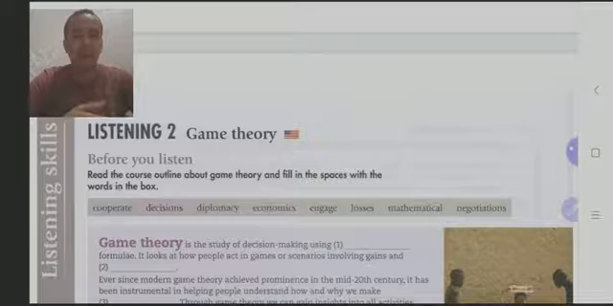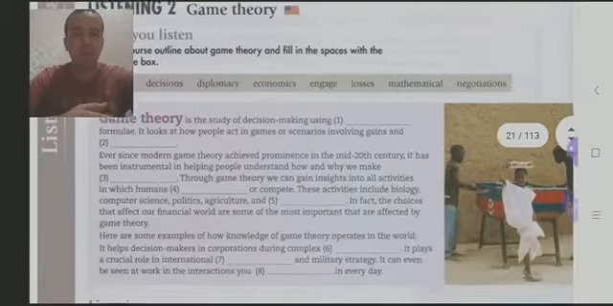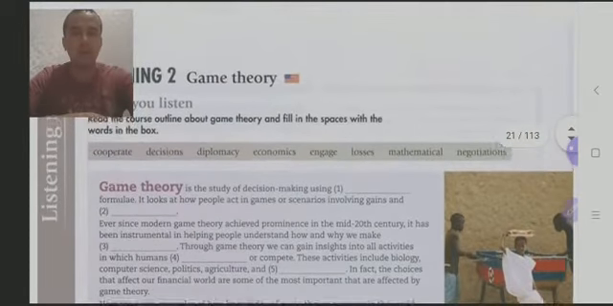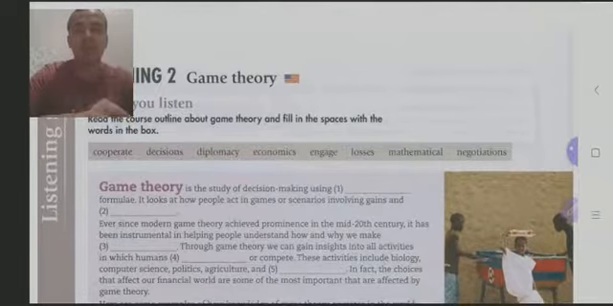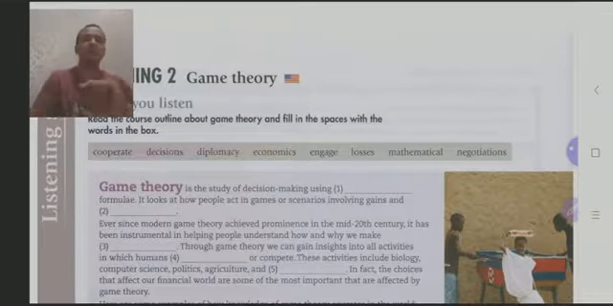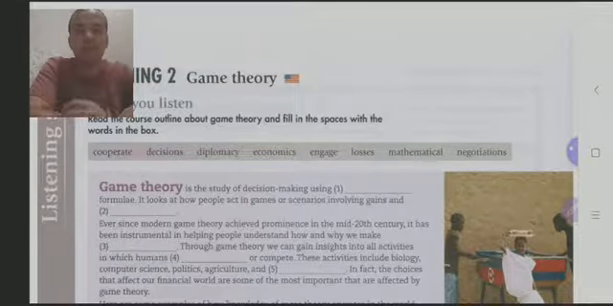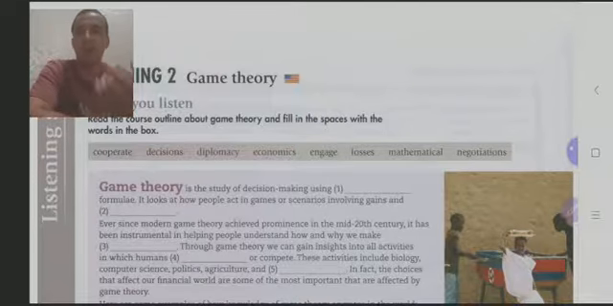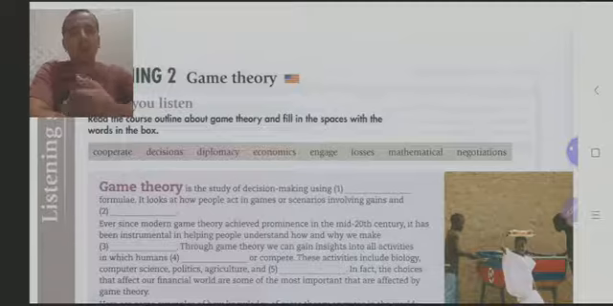Here you are going to work with this game theory outline, and put the words in the box above the text into the gaps in the text. So, let's work with the words. Cooperate. Every time you see the prefix co, for example, co-author or co-founder, it means together. Operate is to work. Cooperate is to work together.